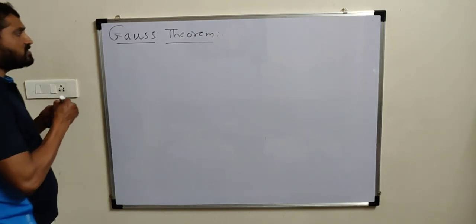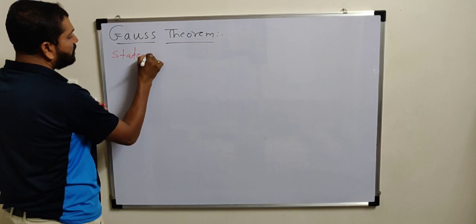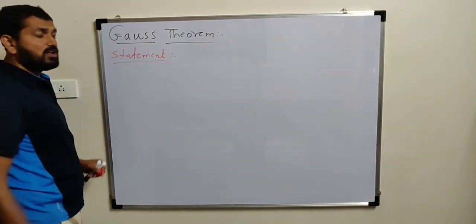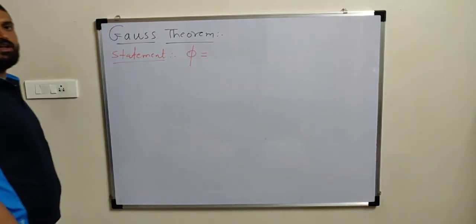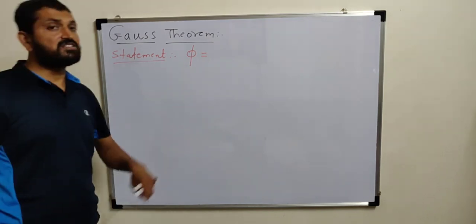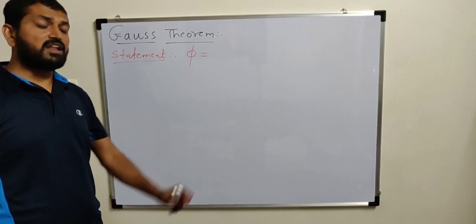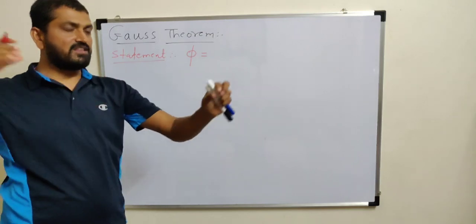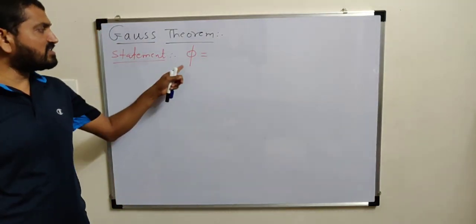So first of all, we will consider the statement for Gauss theorem. Very simple statement. Gauss theorem states that total electric flux over any closed surface... What is electric flux? Already we discussed in the previous video. Yes, the total number of electric lines of force passing normally through a given area. Whatever given area there is, the number of lines of force or tubes of force passing normally through it is called electric flux.